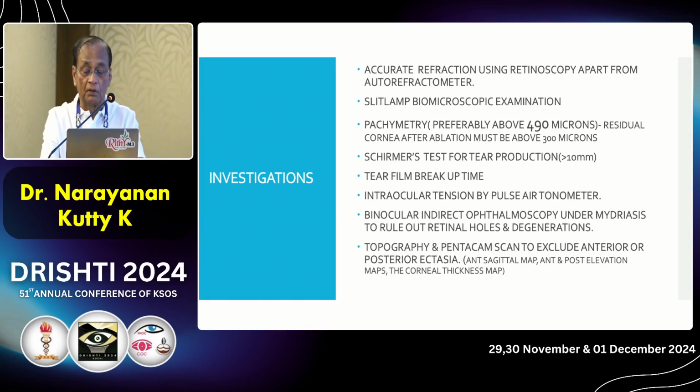binocular indirect ophthalmoscopy to rule out retinal conditions, topography and Pentacam scan to exclude anterior or posterior ectasia. You have to very carefully study in the Pentacam the anterior sagittal map, anterior and posterior elevation maps, and corneal thickness map.